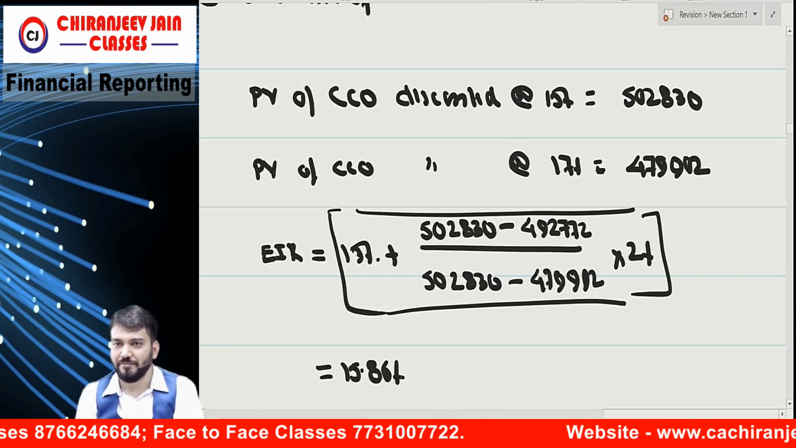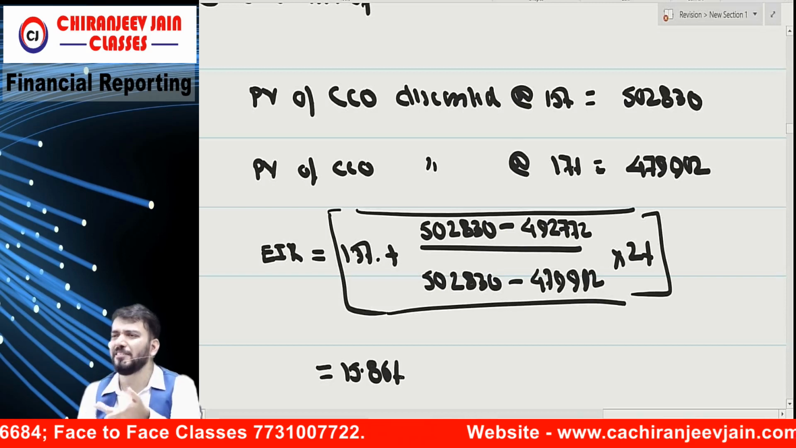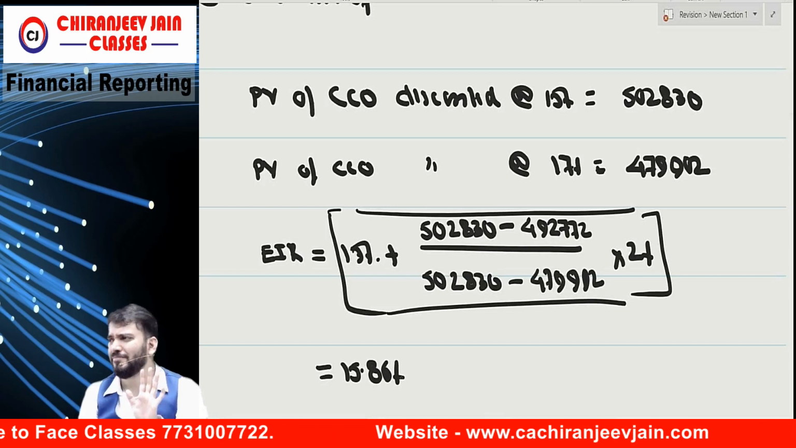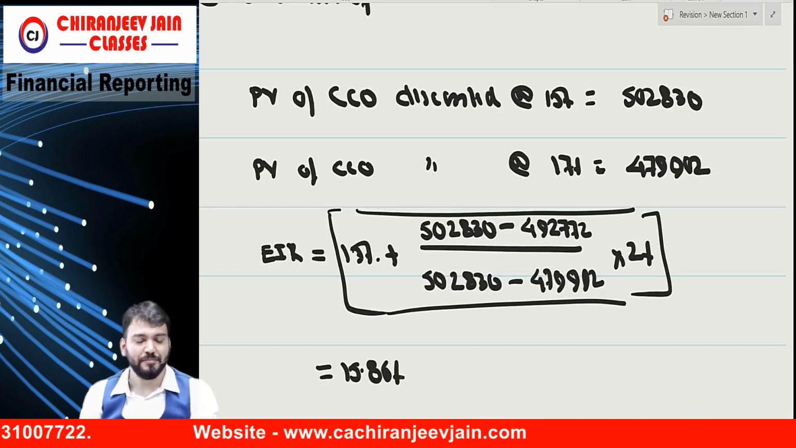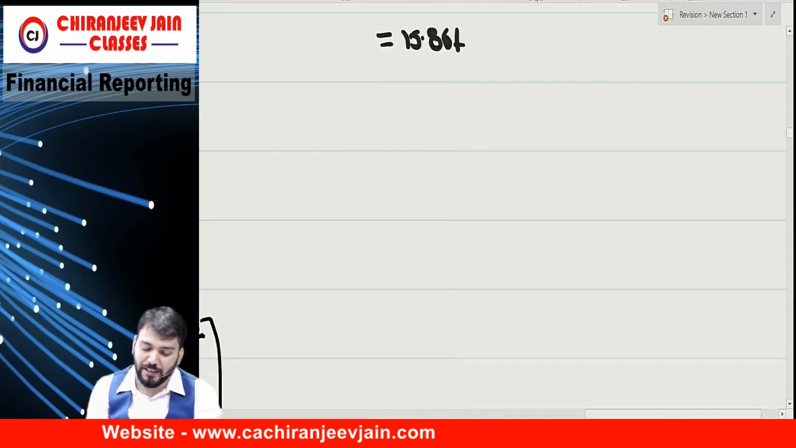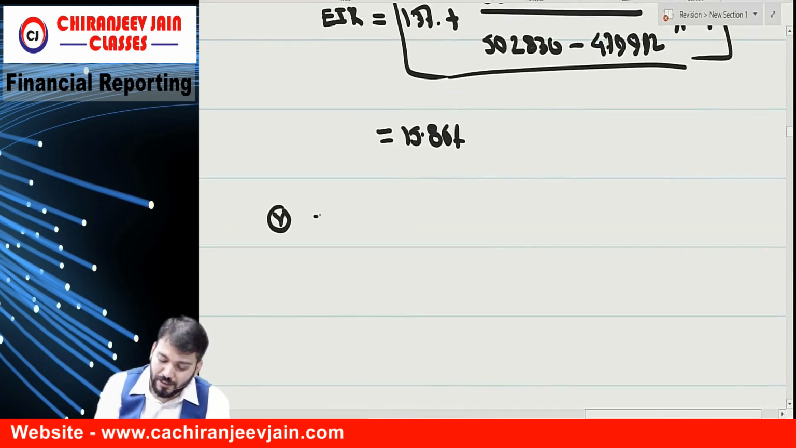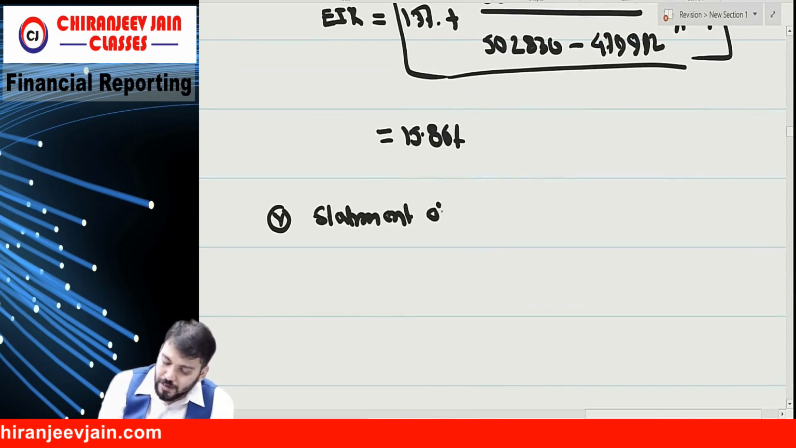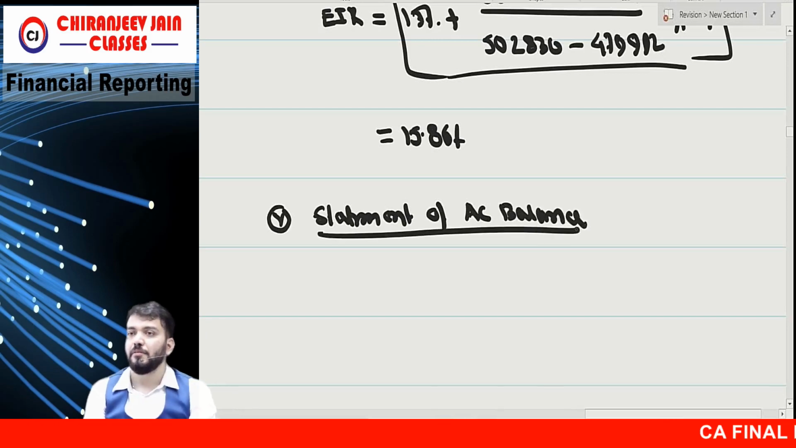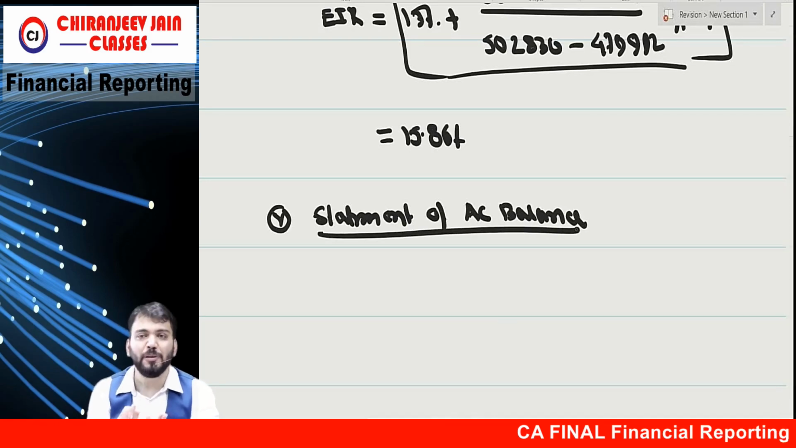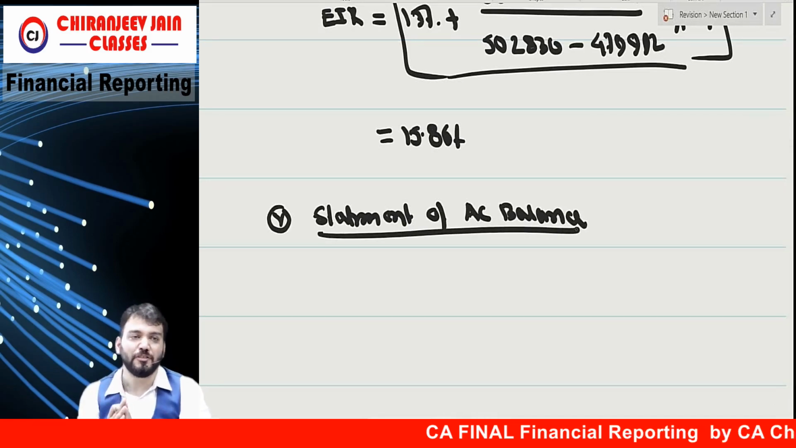This way you have done it now. There is some other way also, and if you want to use the other way, you can use it. Okay, your choice. Now, point number 5, they will ask for a statement of amortized cost balance. So we'll prepare one statement to find out the amortized cost balance.